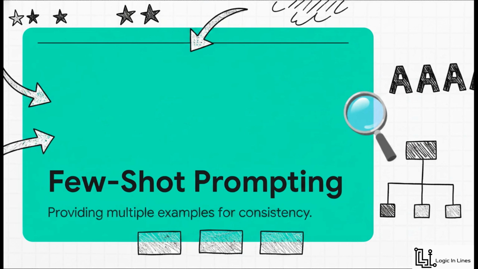But sometimes one example just isn't enough to capture a really complex pattern. So if you need strict consistency across a much larger output, you'd use few-shot prompting. This provides multiple examples, locking in a recognizable pattern for the AI to emulate. This is absolutely crucial if you're categorizing massive amounts of data, trying to match a highly specific brand voice, or generating a list where every single item needs to follow the exact same structural rhythm.